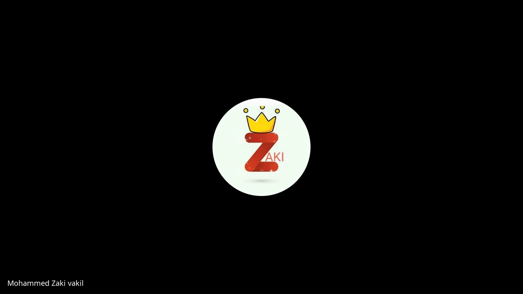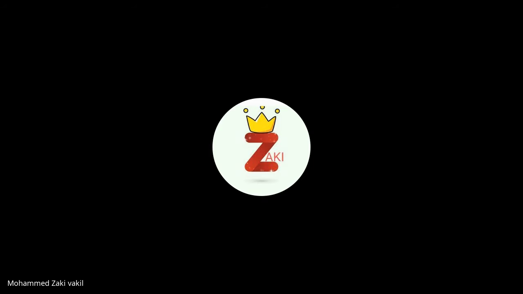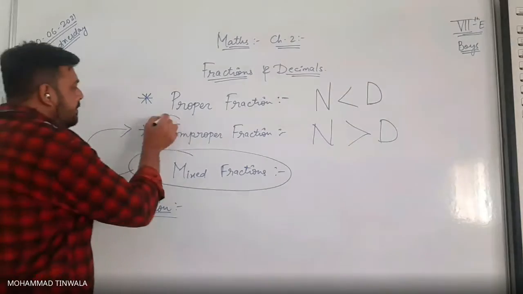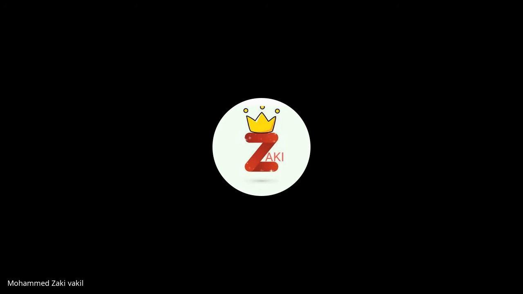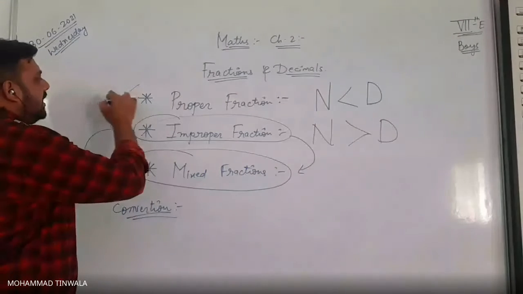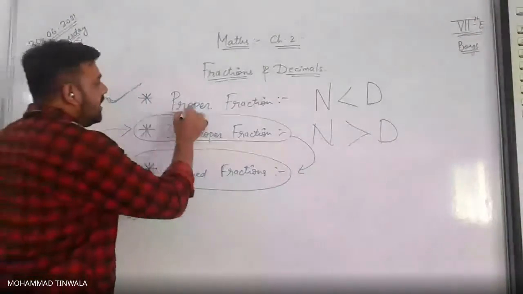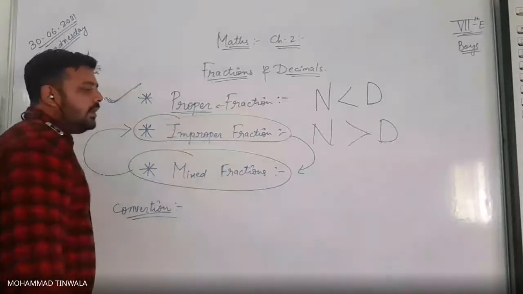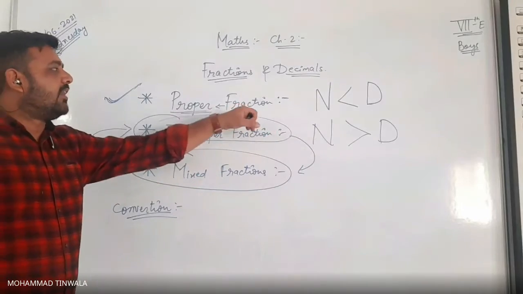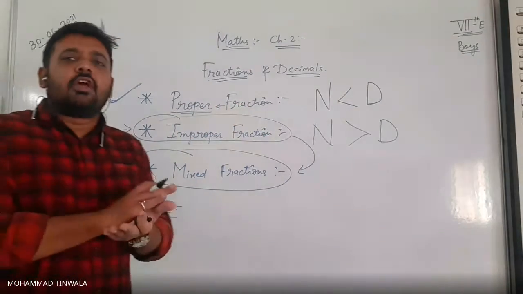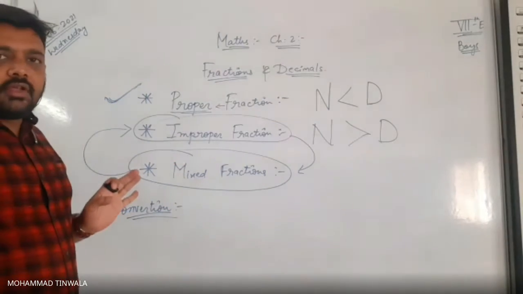Now remember this much: a mixed fraction will always be converted to an improper fraction, and an improper fraction has to be converted always to mixed. It has nothing to do with proper. The word proper itself shows that the fraction is proper. So a proper fraction has nothing to do with mixed fraction and improper fraction. Is that clear, boys?